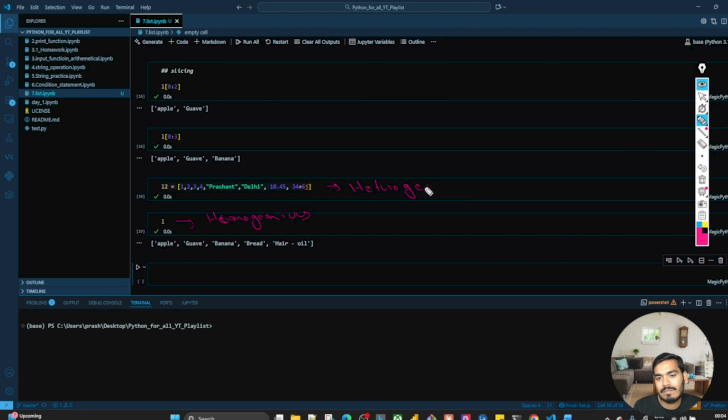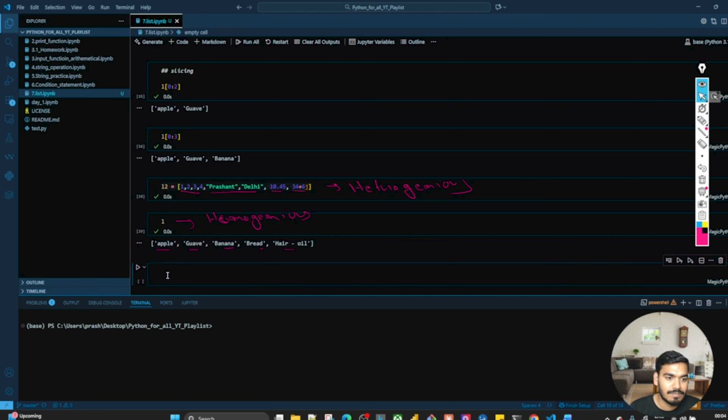Why is there a homogeneous and heterogeneous? Because in this list L1, all the elements are strings, right? But in this L2, you have an integer, you have a string, you have a float, and you have a complex number. You have all this.